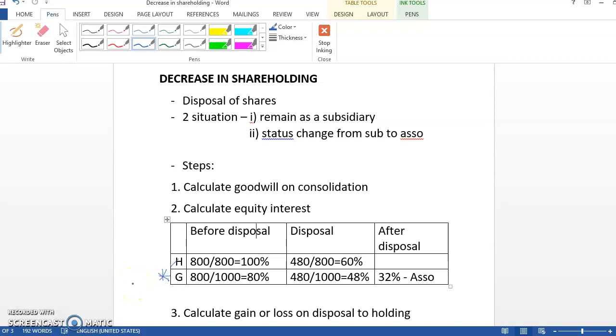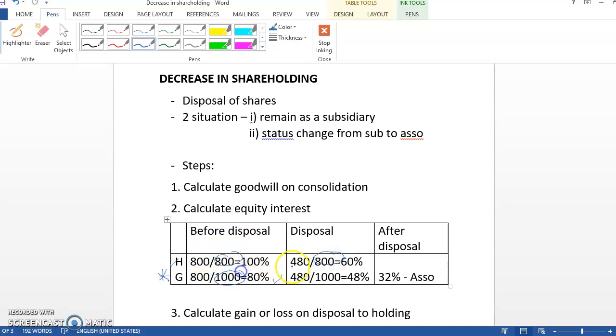Before disposal, as I mentioned just now, the company acquired 800,000, so divided by 1 million, that is 80%. When the company disposes of 480,000 of the ordinary shares, we divide it by 1,000 in the column of G, that is the group, and 800 in the column of holding. This one is similar to this one.